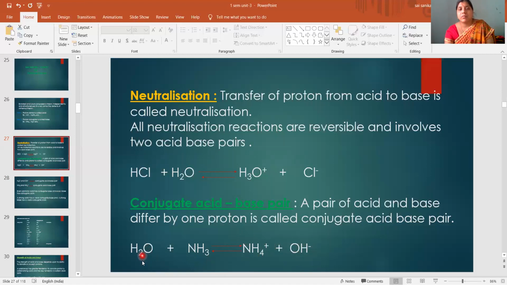From the protonic acid you are getting this base, so this is the conjugate base of water. From this base you are getting this acid, so this is the conjugate acid of NH3. So H2O and OH minus ion are one conjugate acid base pair, and NH3 and NH4 plus are one conjugate acid base pair.